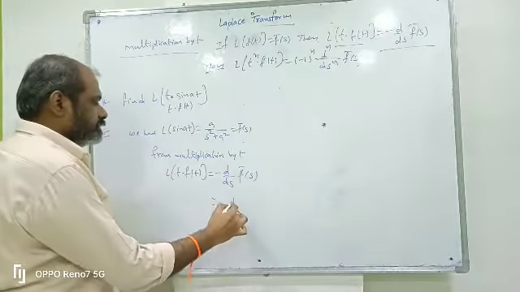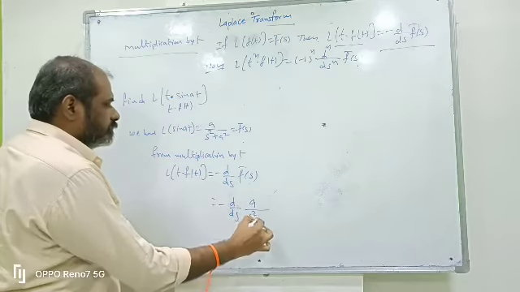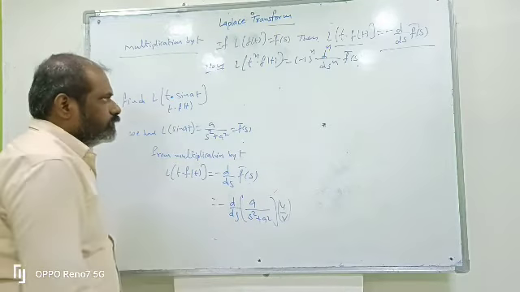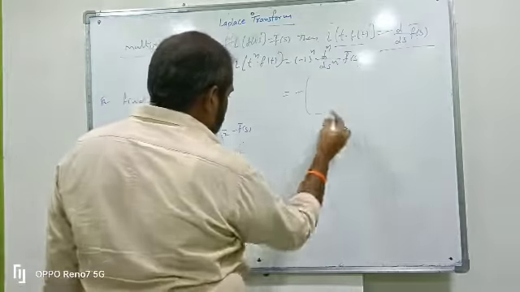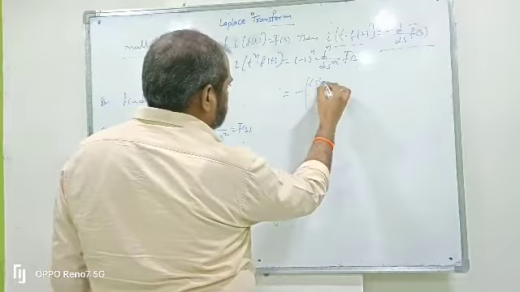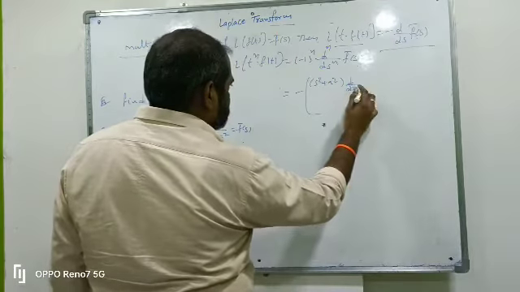So minus d by ds into f bar of s, where f bar of s is a by s square plus a square. This is in the form of u by v. So we get the derivative of u by v: v, which is s square plus a square, into d by ds of u.